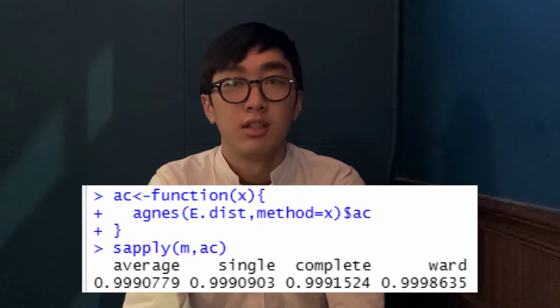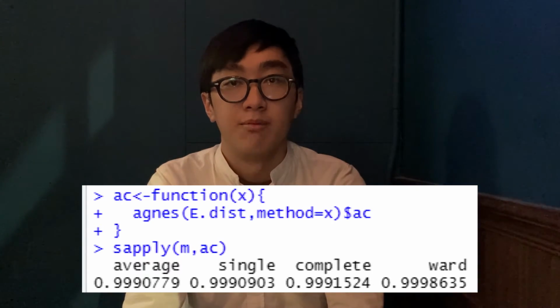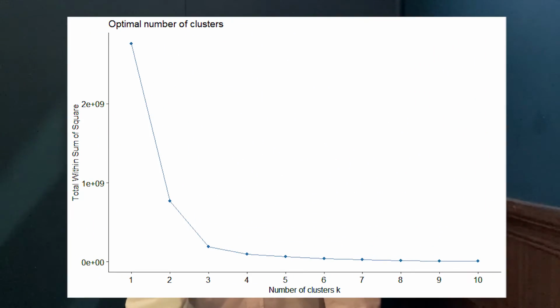As we see, there are no obvious differences between these 5 methods, so we decided to compute the agglomerative coefficient. We can see Ward's method has the highest agglomerative coefficient, so we decided to use Ward's method. Based on the elbow method, we decided to divide it into 3 clusters.